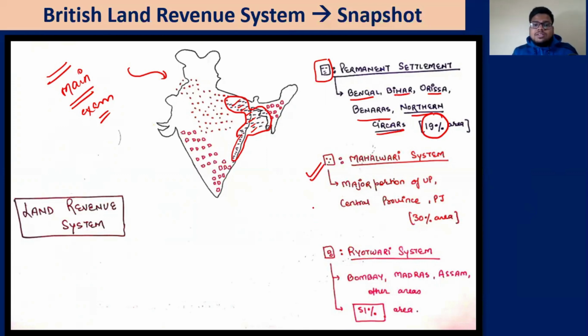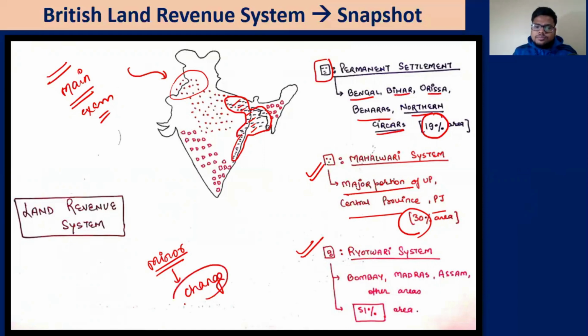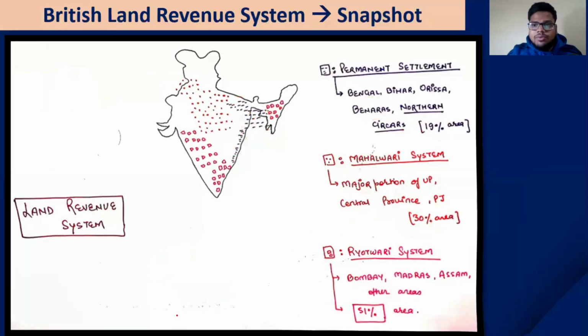The Mahalwari system was in the major portion of UP, Central Provinces, and the Punjab area. You can see these places, right? Around 30% of the area was under Mahalwari, and the remaining 51% under the Ryotwari. There were some minor changes at an individual level, and some small systems later on. For example, we'll read about the Indigo Revolution in Champaran, the Tinkathia system. But overall, these were the 3 major systems that we have to read: permanent settlement, Mahalwari system, and Ryotwari system. Let us look at them one by one.